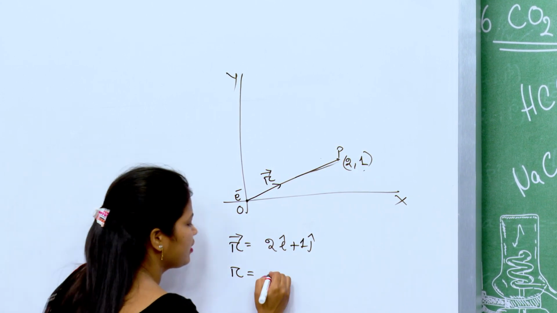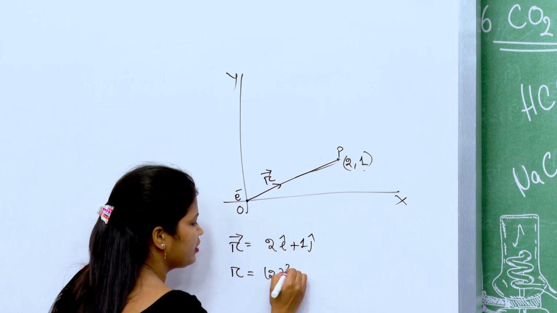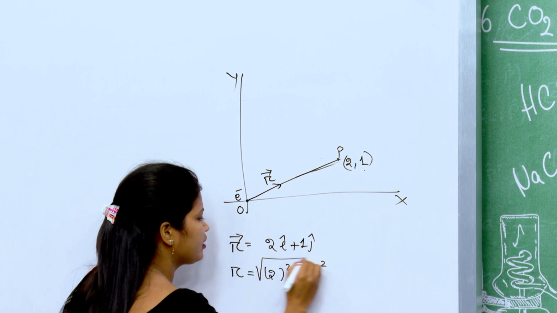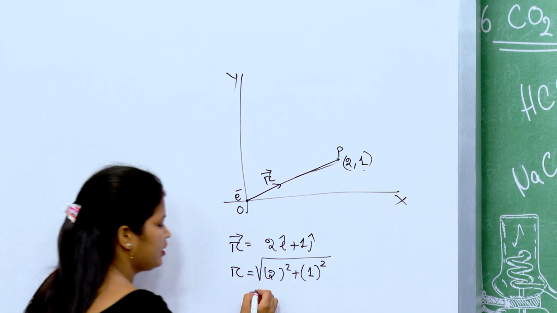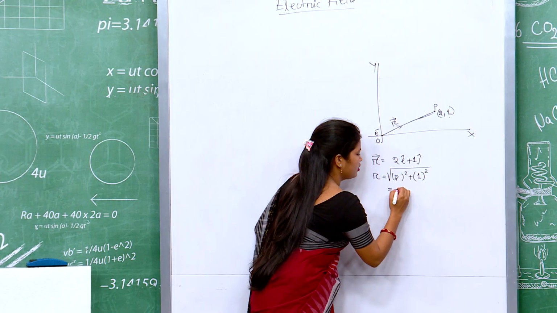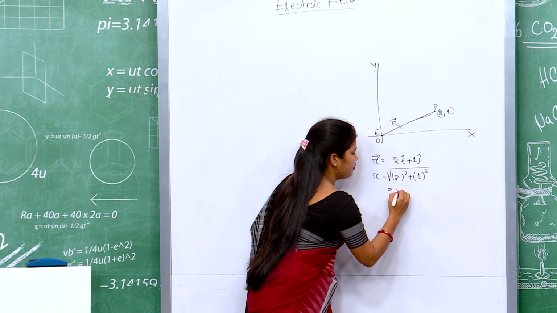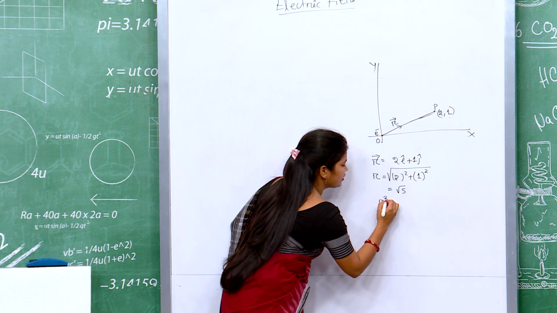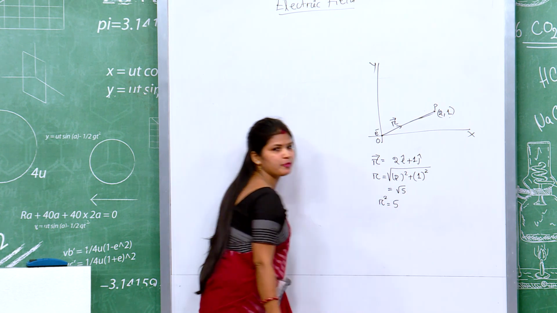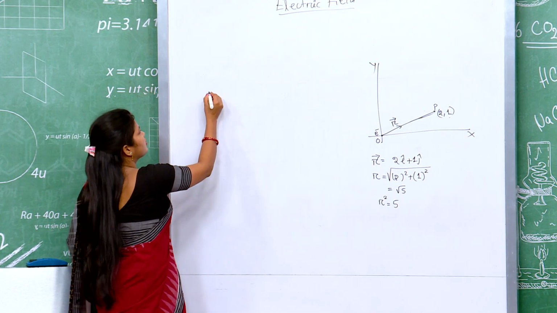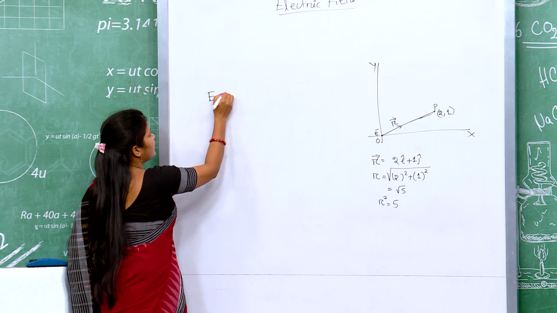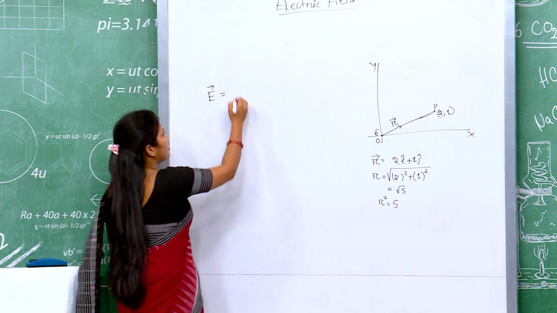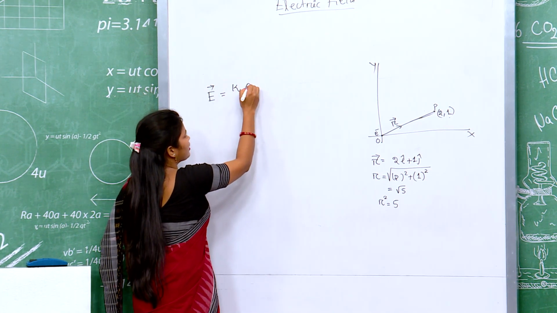Okay. And what is R? R is the square root of 2 square plus 1 square, that is equal to 4 plus 1, 5, so root 5. What is R square? It is 5. Okay. So, what is the formula of E? The E vector is equal to K Q upon R square into R cap.